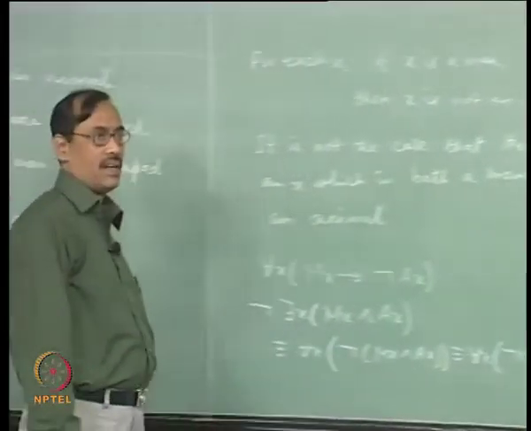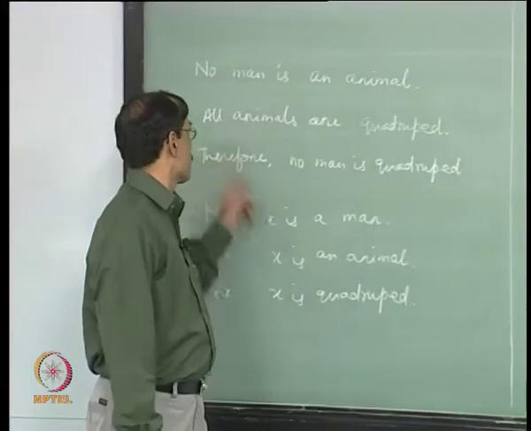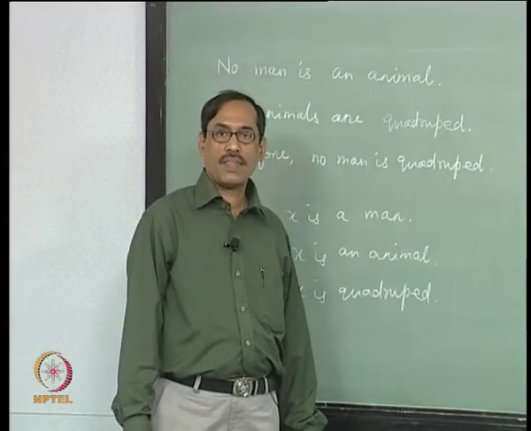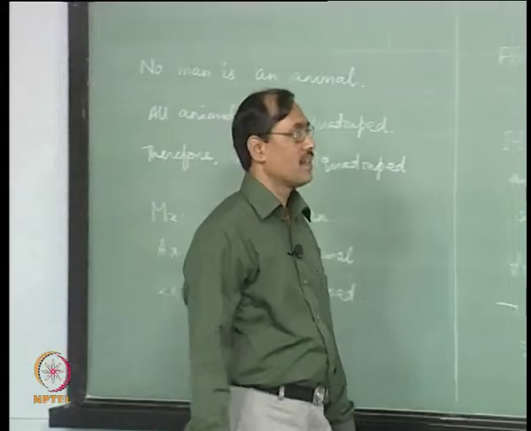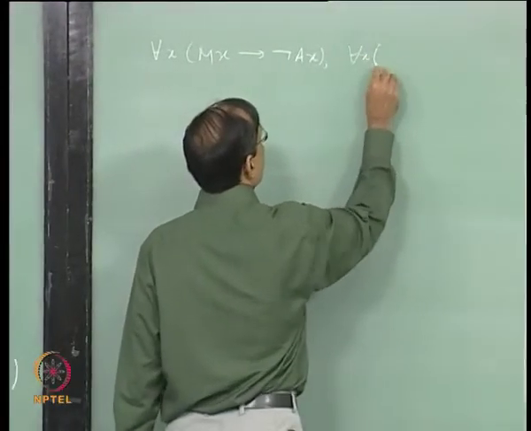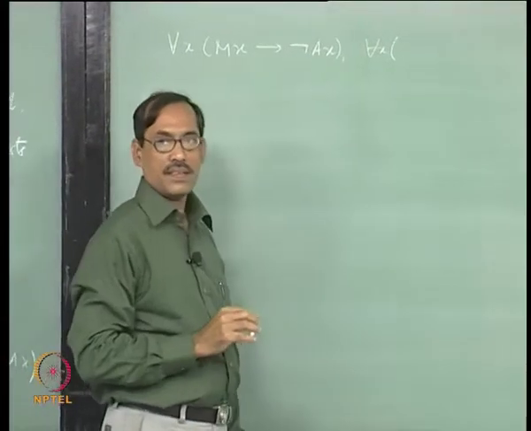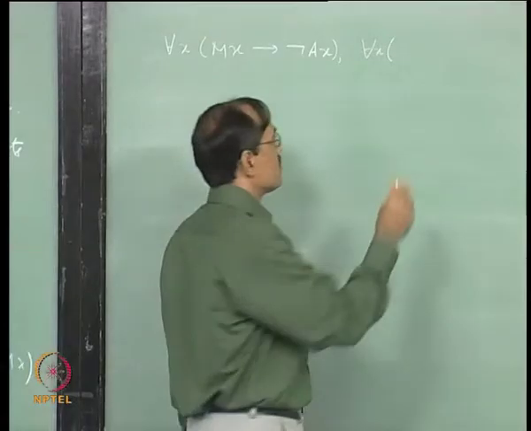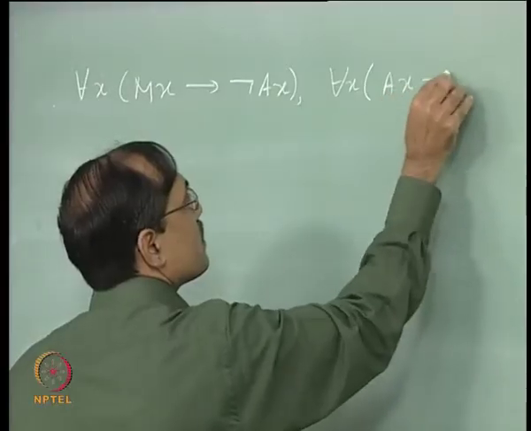What about the second one? All animals are quadruped, that is easy. For each x, if something is an animal then it is quadruped, so ax implies qx.